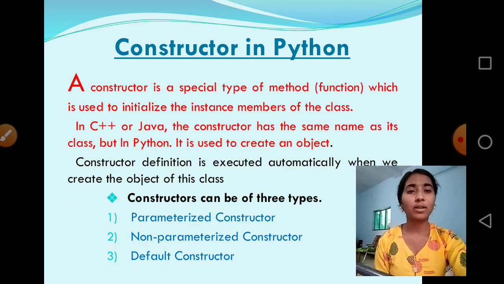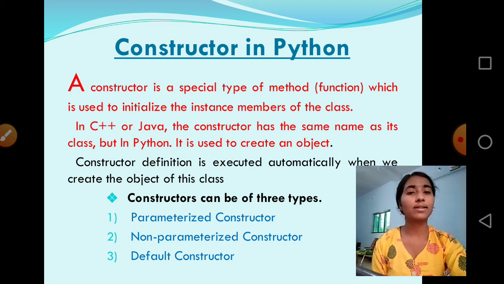Constructor in Python. A constructor in Python is nothing but a special type of method or function which is used to initialize the instance members of the class. That means whenever an object of the class is created, the constructor is invoked automatically and is used to initialize the instance members of the class.